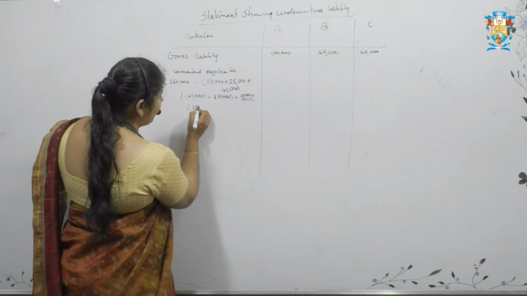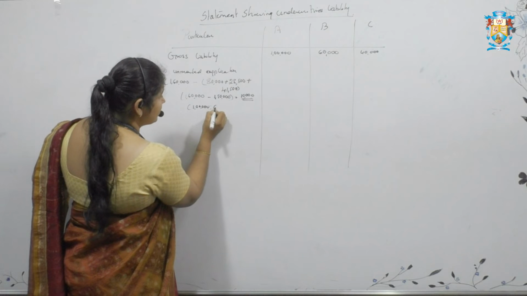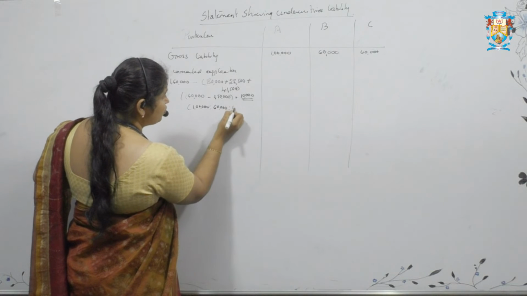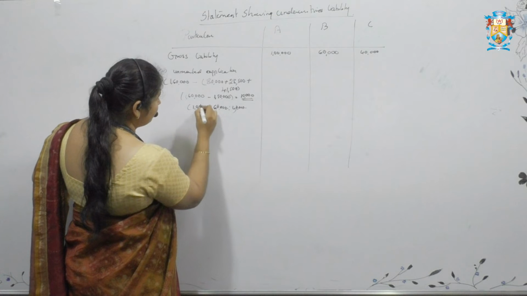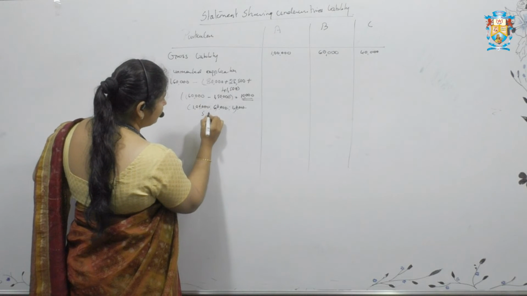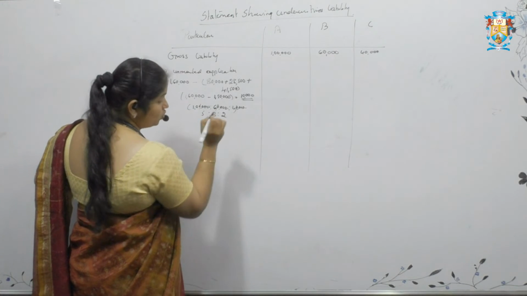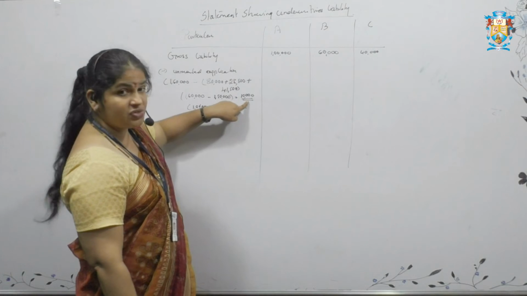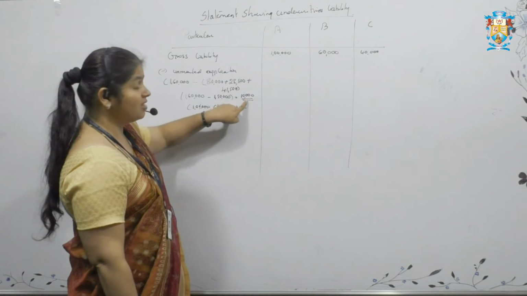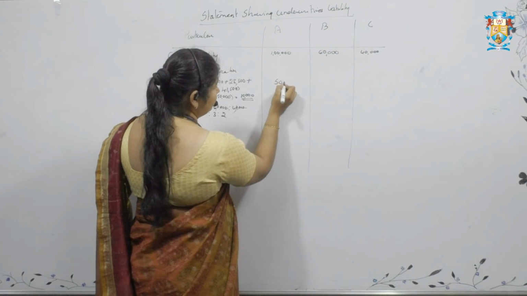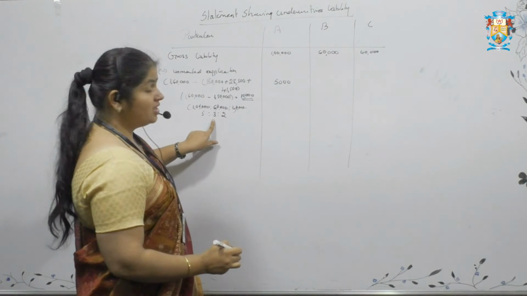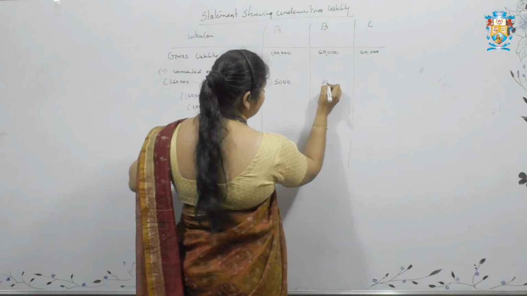It is 1 lakh is to 60,000 is to 40,000. Just simplify it: 2 fives are, 2 threes are, 2 twos are. So this is the ratio, 5:3:2. The 10,000 should be distributed in this ratio. 10,000 into 5 divided by 10, our answer will be 5,000. 10,000 into 3 divided by 10, our answer will be 3,000.